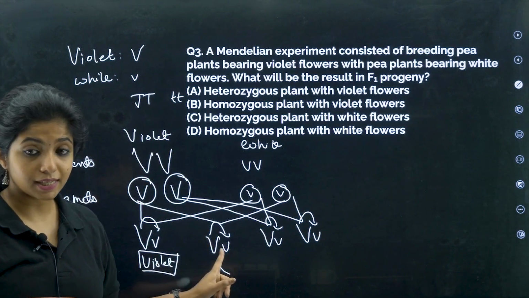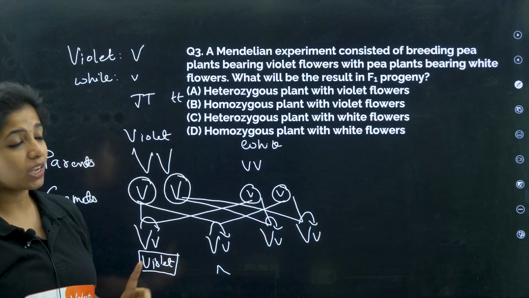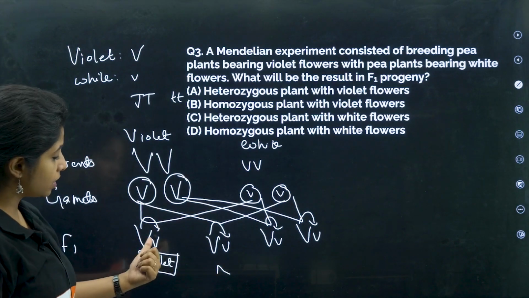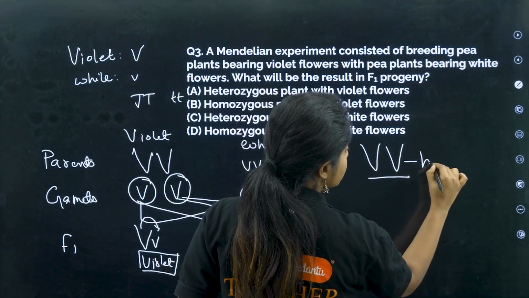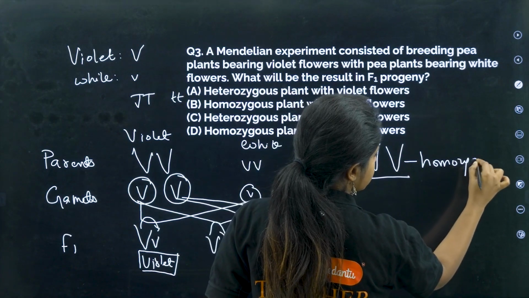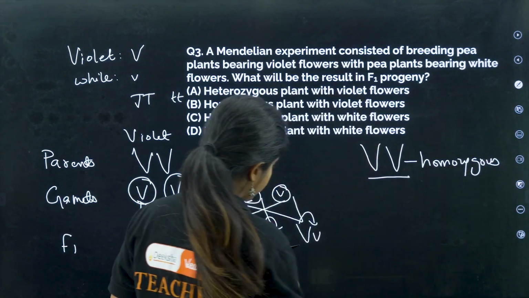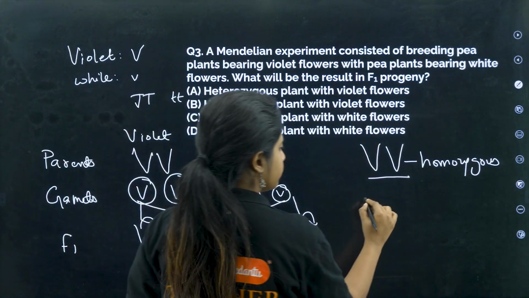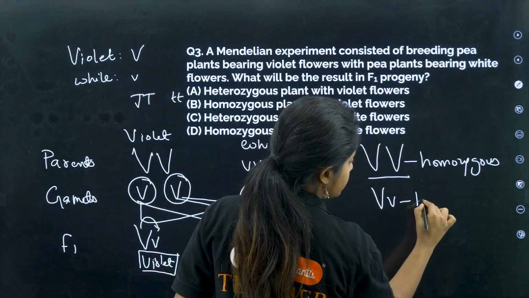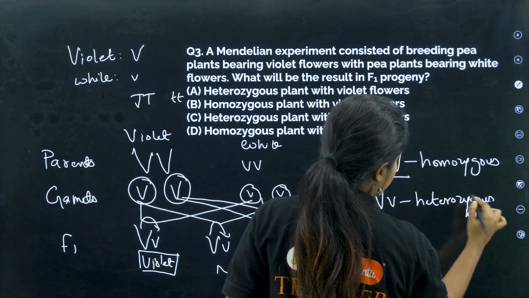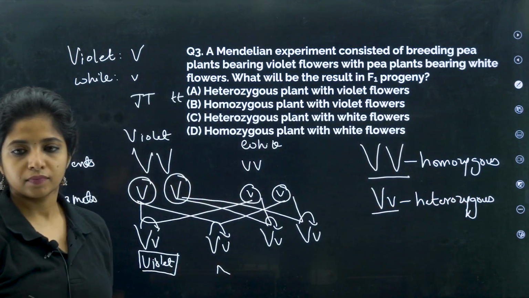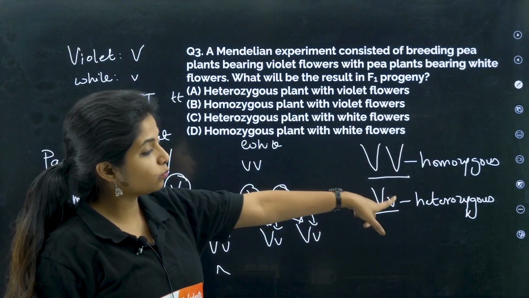But the thing is, they are asking heterozygous or homozygous. What are you getting? Over here you see, if this was the condition where both the letters were the same, you would call this homozygous. But over here there is capital V and small v. That means it is heterozygous. So it is a heterozygous plant but with violet flowers.